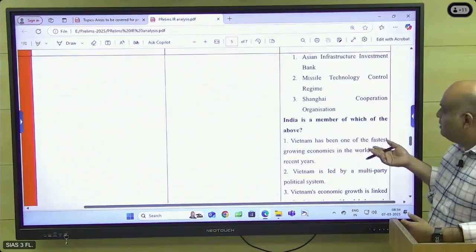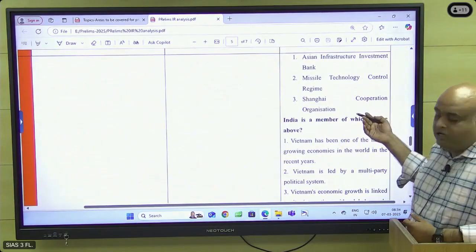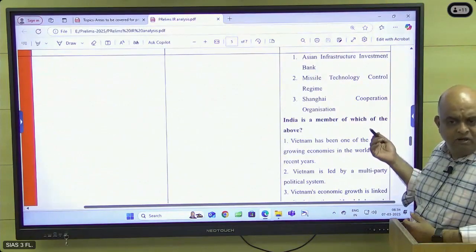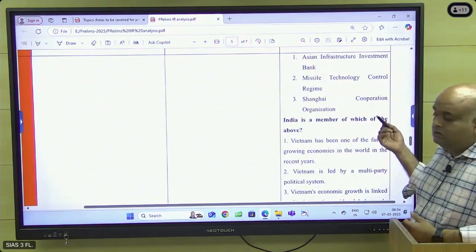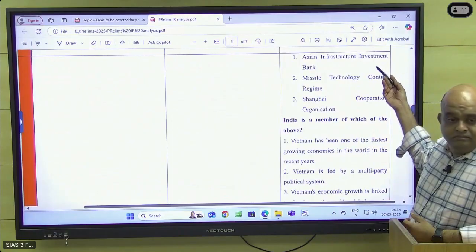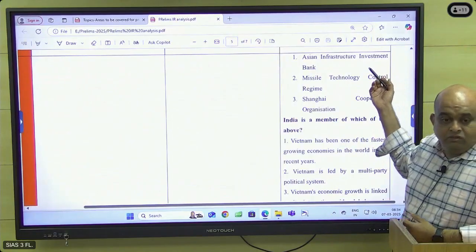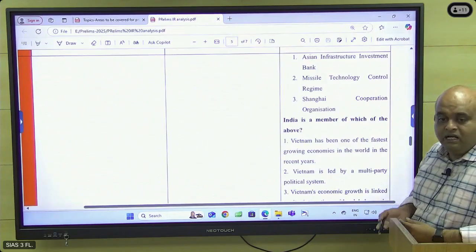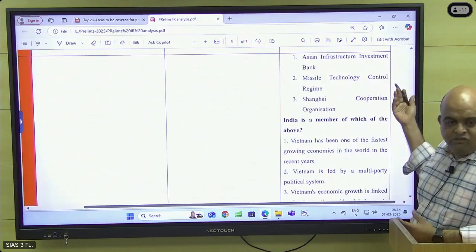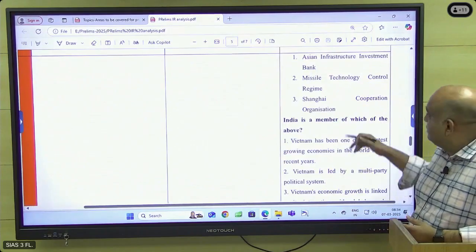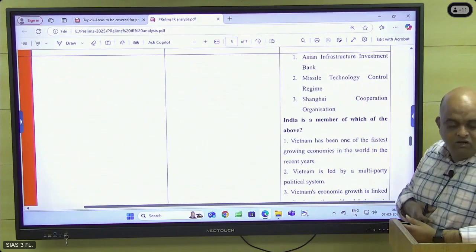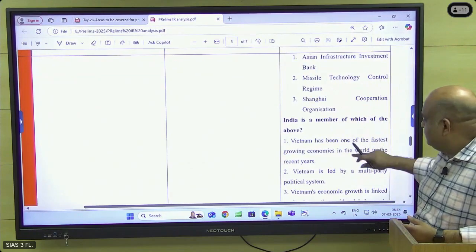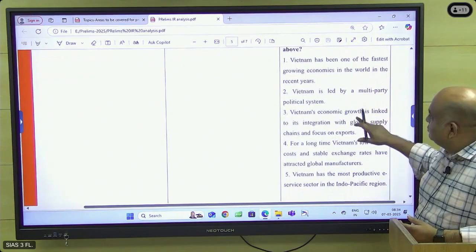And then whether India is a member of this organization, the Asian Infrastructure Investment Bank, AIIB. India is a member or not? India is a member. Okay, so this bank is led by China. New Development Bank is under BRICS. This is basically a China dominated bank. Missile Technology Control Regime, India has already entered. And then Shanghai Cooperation Organization, India is a member. All the three.